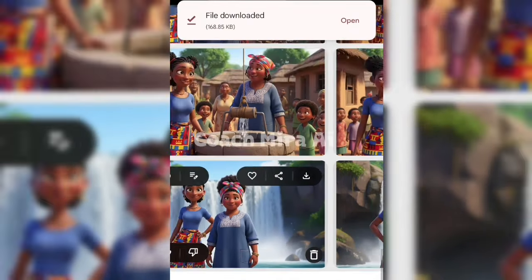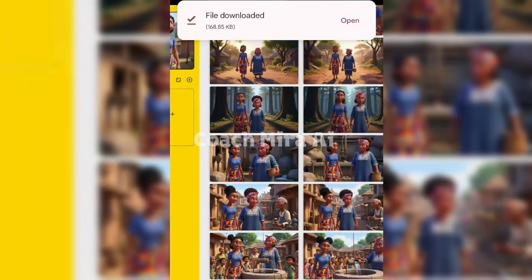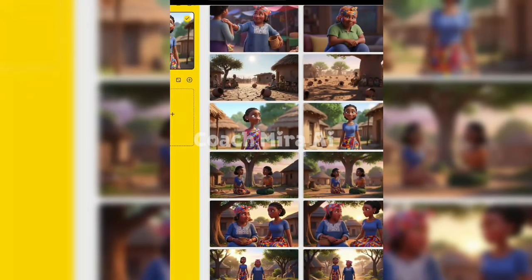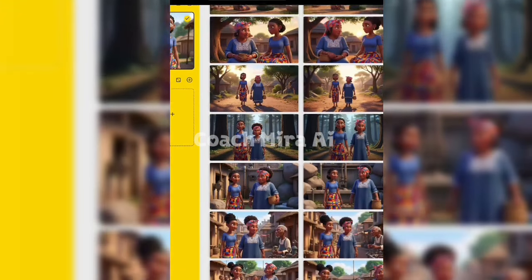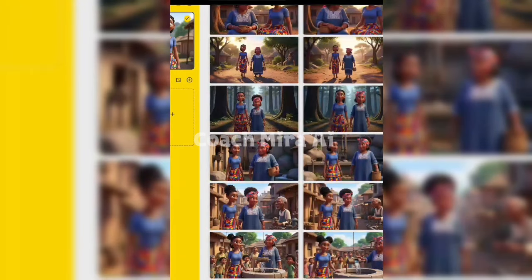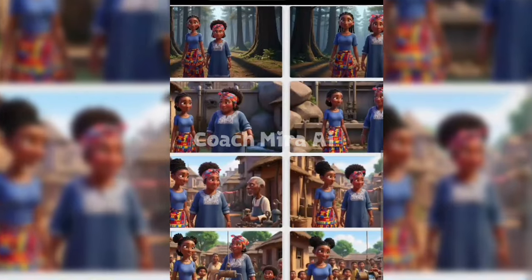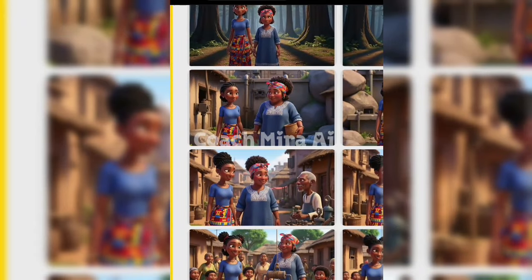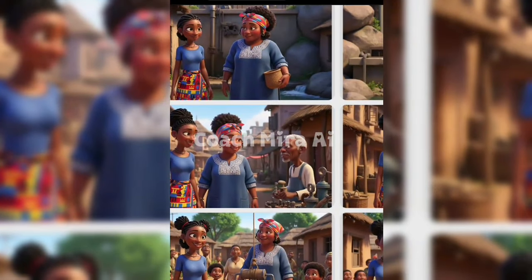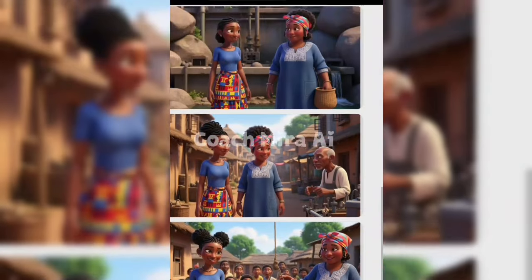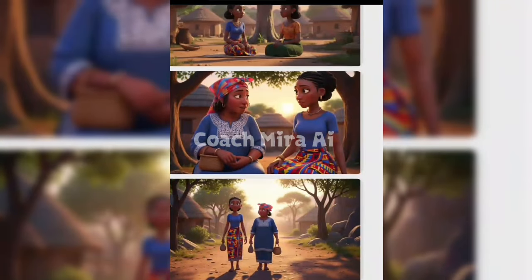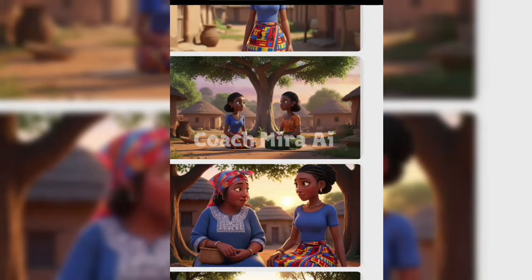So I'm going to take the same procedure to generate all your images. As you can see, these are my images. This is it. I've generated all of them and it's giving consistent characters. Can you see how beautiful they are? This is so beautiful. So you're going to try this out and drop a feedback. All right. Now we are done generating our images.